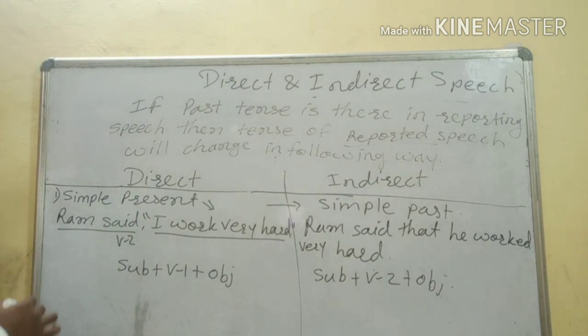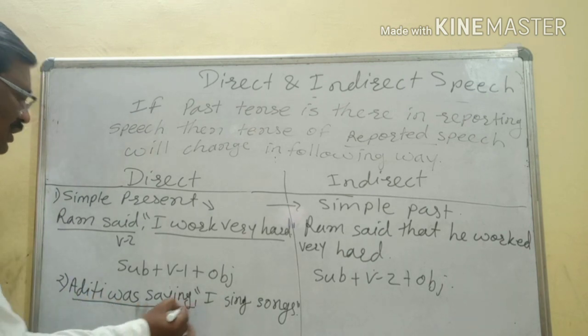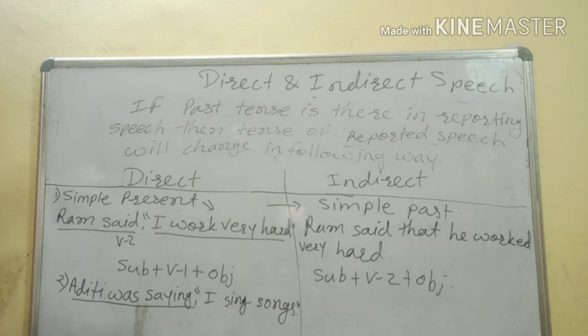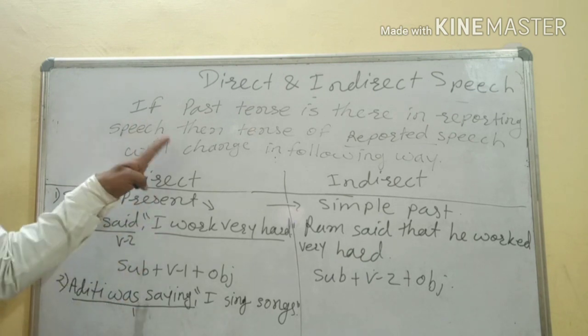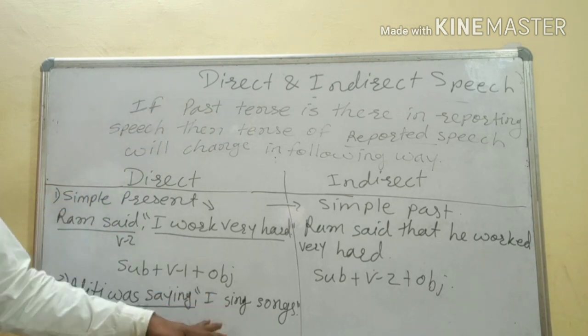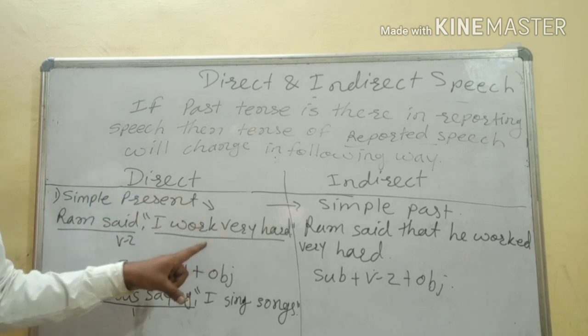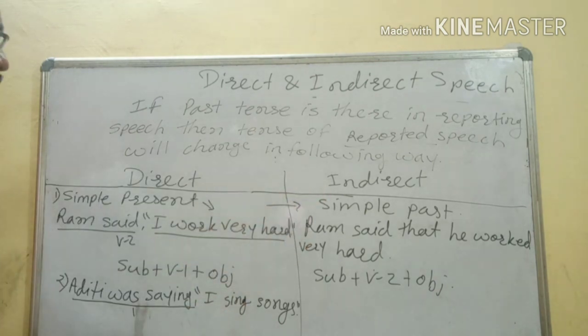So another statement of simple present we will take here. Okay, simple present, another sentence we will see. Aditi was saying. So which tense is there here? This is in past continuous tense. As I told you, if the reporting verb is in past, the changes will take place. If simple present is there in reported speech, it will change into simple past.